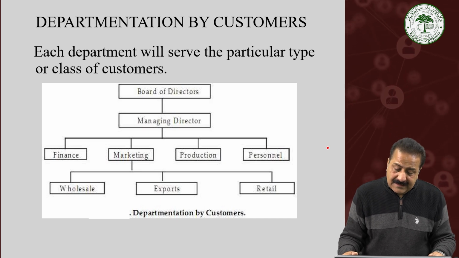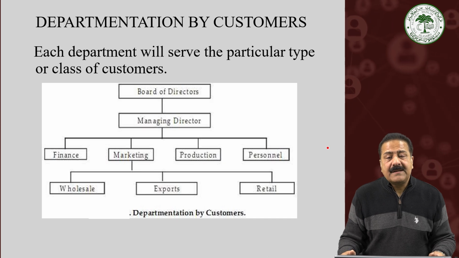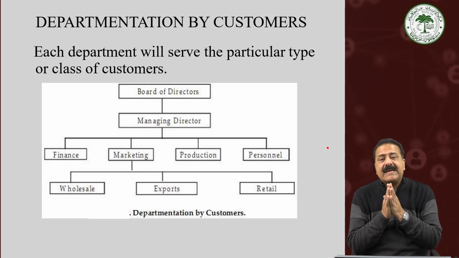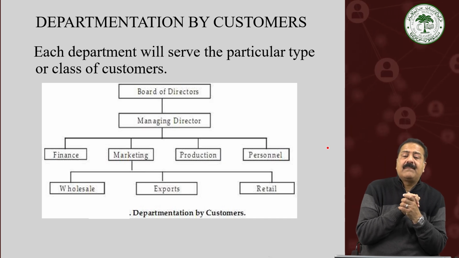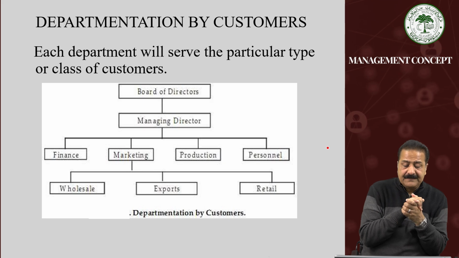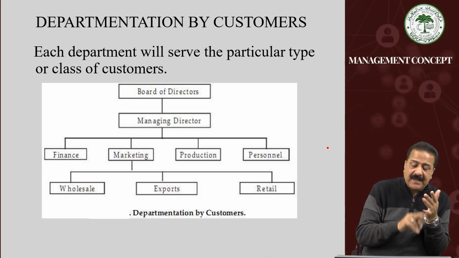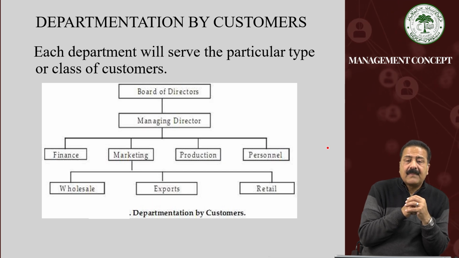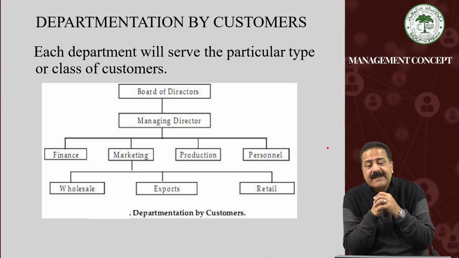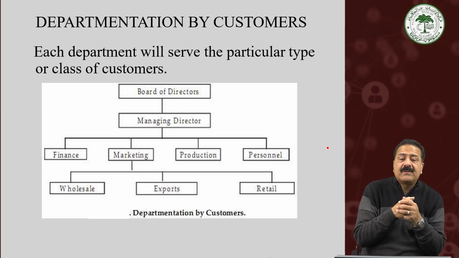Students, there is one more division of the department, by the customers. Each department will serve a particular type or class of customers. This is also a very important part. Of course, on the top is the board of directors, followed by the managing director, under whom there will be finance, marketing, production, and personnel. The customer categories are wholesaler, retailer, and some products are sent overseas for export.